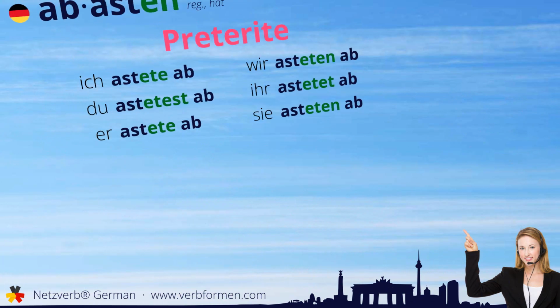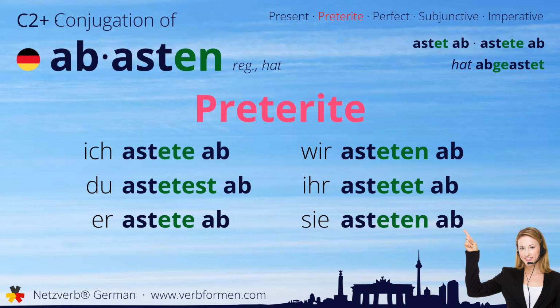Next up is the preterite. Ich astete ab. Du astetest ab. Astete ab. Wir asteten ab. Ihr astetet ab. Sie asteten ab.